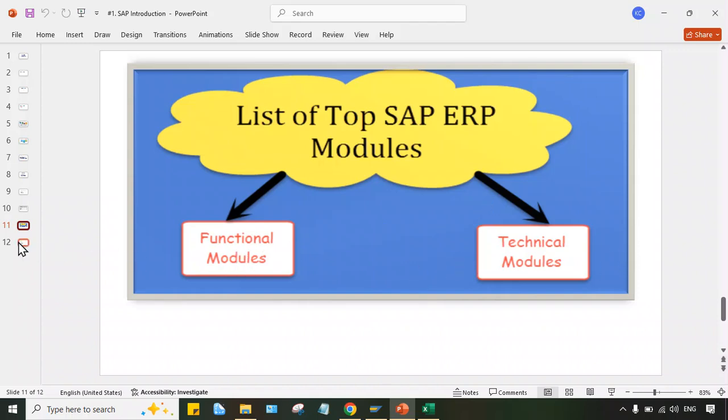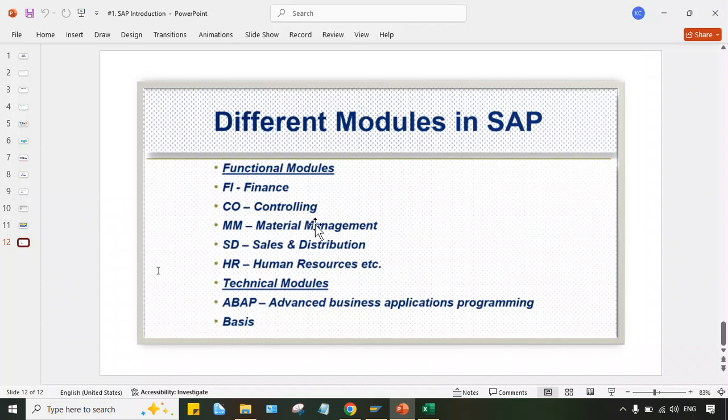Now again, look here. In the functional module, we have several modules like FI, which stands for finance, CO for controlling, MM for material management, right? SD, HR. We have other modules also, like PP, PM, QM, PS, right? PP stands for production planning, PM for plant maintenance, PS for project system. So these are all functional modules. In the technical module, we have ABAP and BASIS.